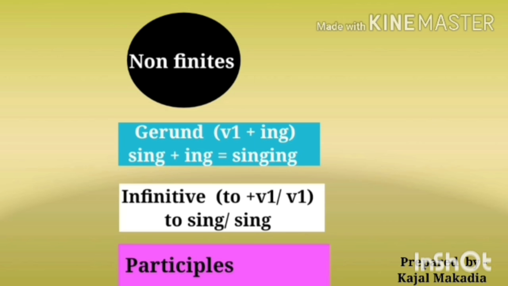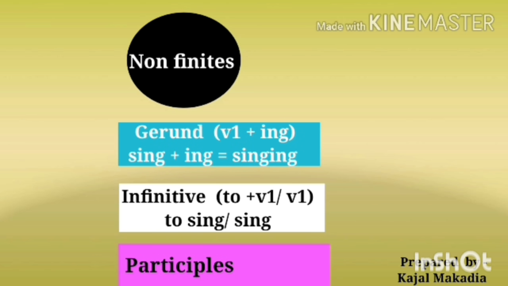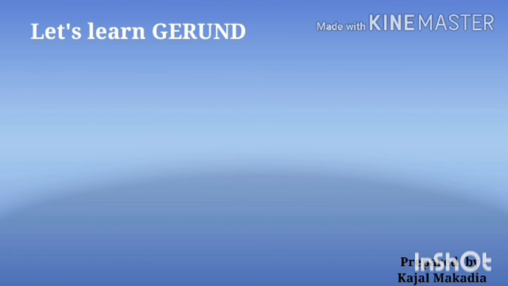Now in non-finites, we have three categories: gerund, infinitive and participles. As we had discussed earlier, infinitives were already discussed in the last video, so now let us start with gerund.